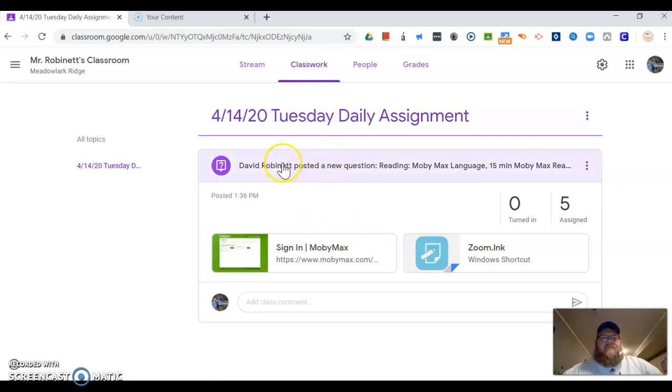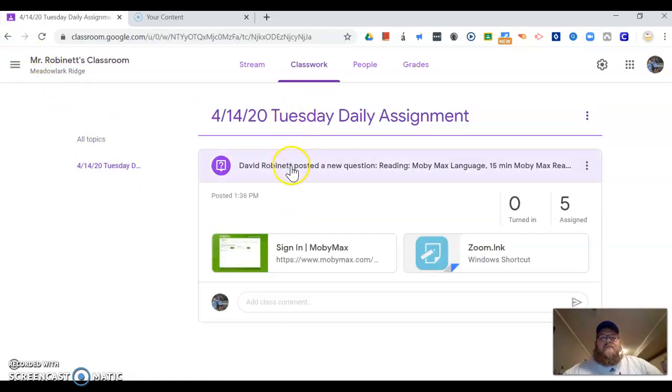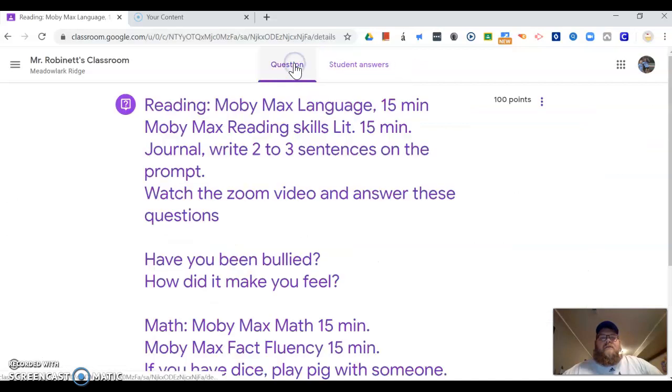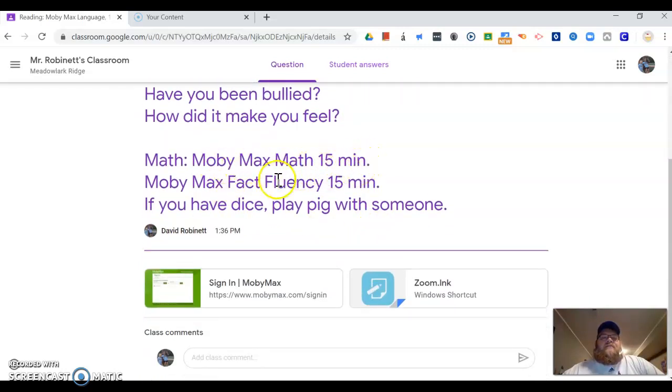and click on question. And what it has is reading: MobyMax language 15 minutes, MobyMax reading skills literature 15 minutes, journal: write 2 to 3 sentences on the prompt. I haven't added the prompt yet, but I will. Watch the Zoom video and answer these questions. Have you been bullied? How did it make you feel? For math, do MobyMax math 15 minutes, fact fluency for 15 minutes, and if you have dice, play pig with someone. And here's the link to MobyMax, so you can click on it.